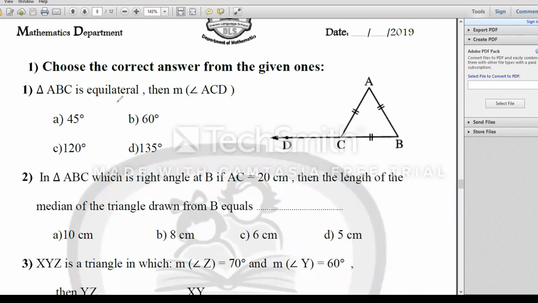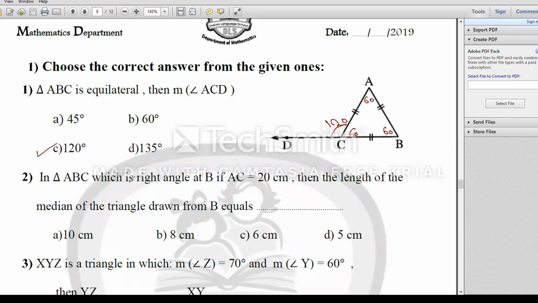If ABC is an equilateral triangle, all sides are equal in length, then the measure of angle ACD. What about angle ACD? It is an exterior angle. All of my angles are equal 60 degree. Then my exterior angle equal 120 degree.